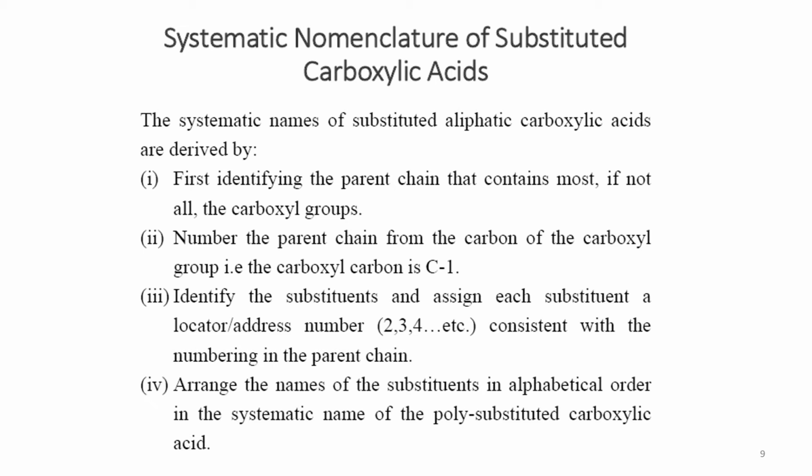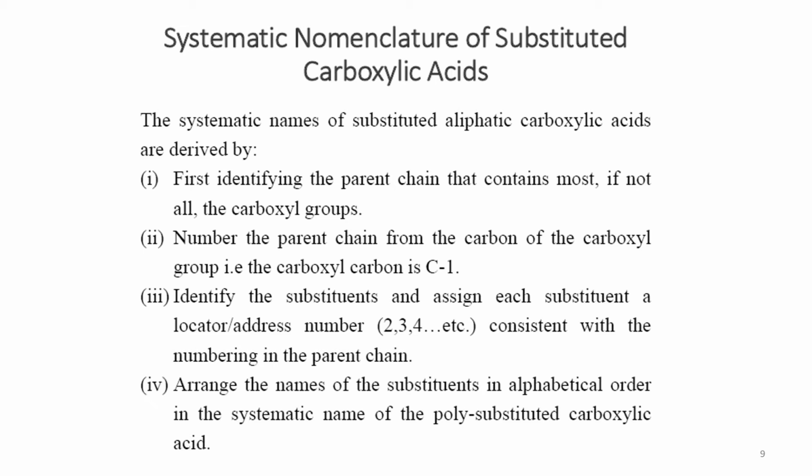The very first step is the identification of the parent chain that contains most of the carbon atoms, if not all, but the most important thing is it must have the carboxyl group. The second step is to number the parent chain from the carbon of the carboxyl group, that is, the carboxyl carbon is carbon number 1.